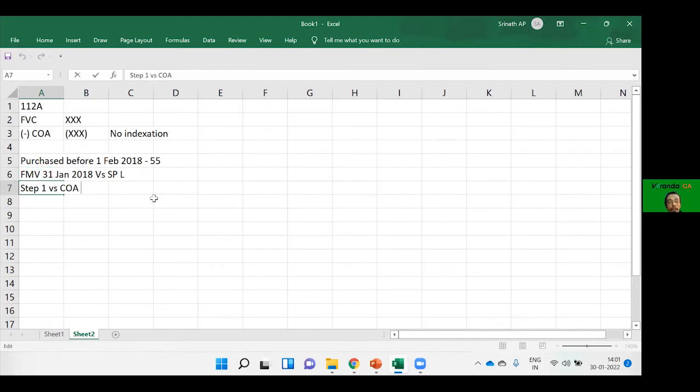Then compare the step 1 result with the cost of purchase price, whichever is higher. Whatever you get will be the cost of acquisition.